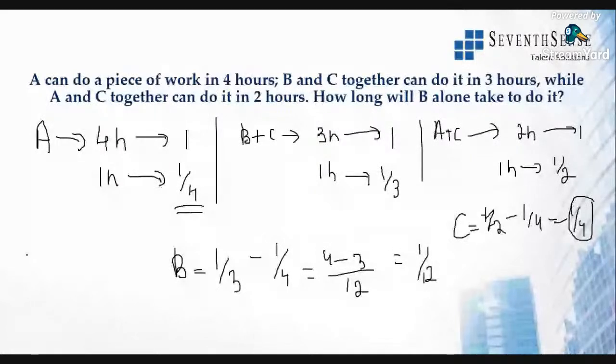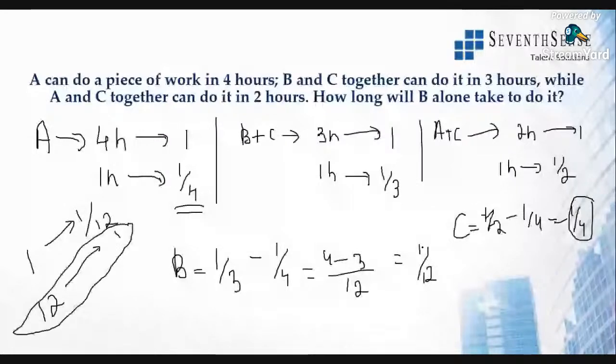So every hour, time and work is inversely proportional, right? So if time taken is 1 hour and he finishes 1/12 of the work, how many hours does he take to finish one complete work? He takes 12 hours. So whenever you find that value, just take the reciprocal of this. That will be the time taken. We all know work is inversely proportional to time. So obviously he takes 12 hours to finish that one work. Clear? Hope you all understood this.